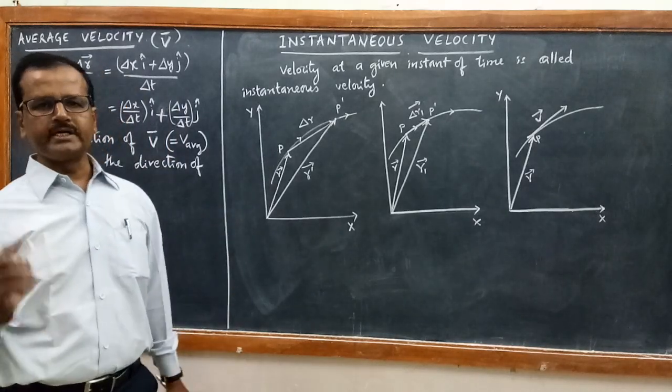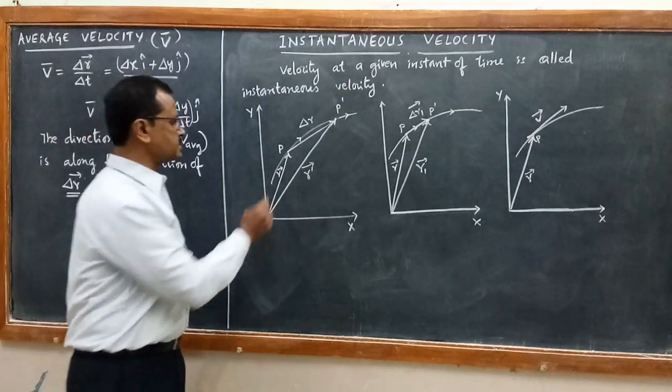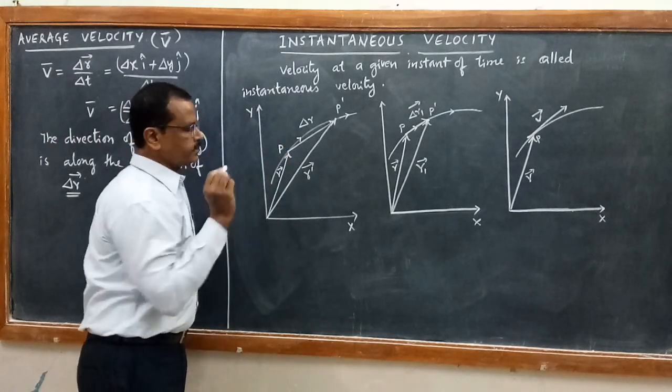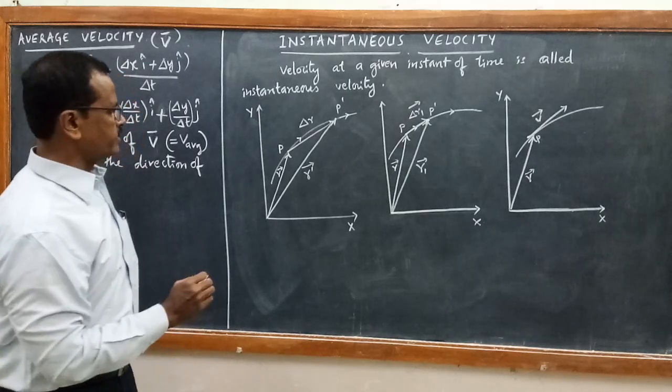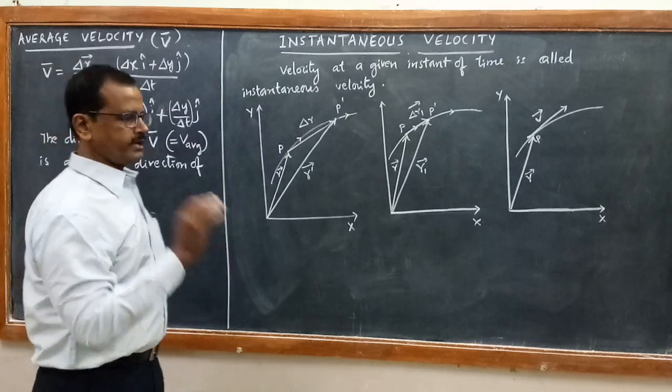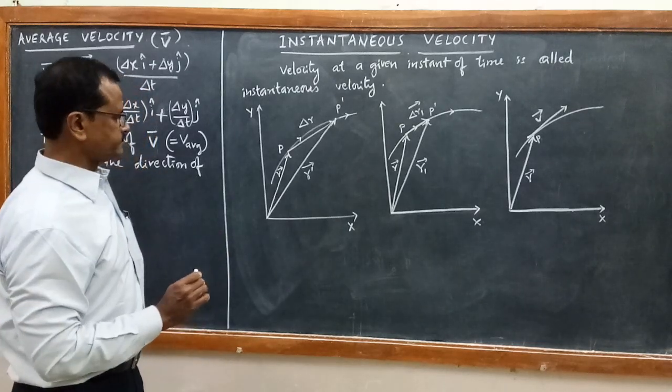How to find out the instantaneous velocity at that point P, at this time t? The procedure is, first find out the average velocity for a given time interval delta t.